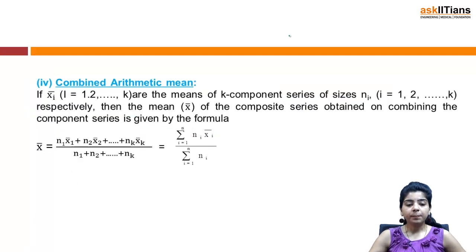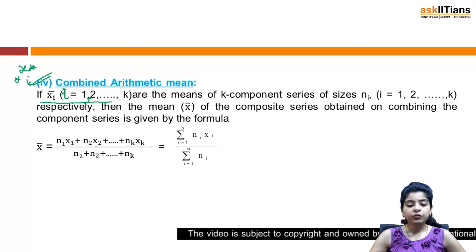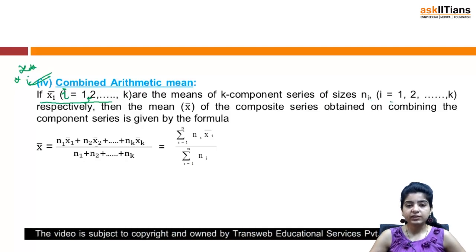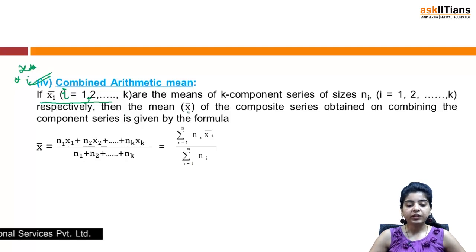Fourth we have the combined arithmetic mean. This is important. If xi bar, with i going from 1 to k, are the means of k component series of sizes ni, i going from 1 to k respectively, then the mean x bar of the composite series obtained on combining the component series is given by the formula.